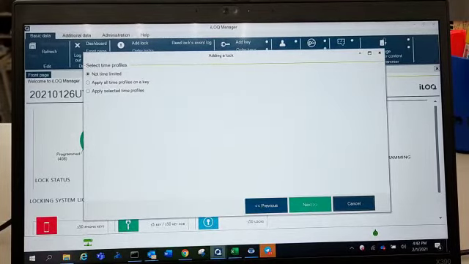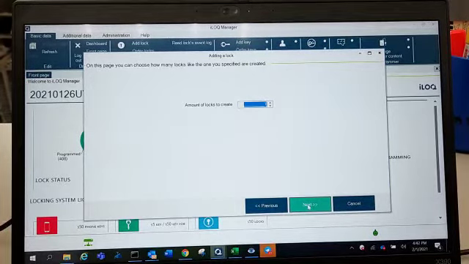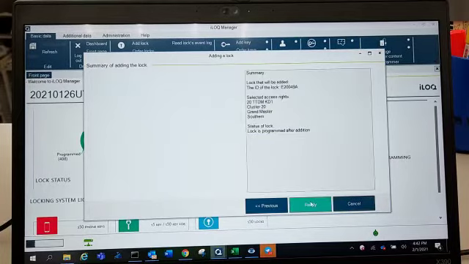Okay, next. It's not time limited. Okay, next. Amount of locks to create is 1. Next. Order and program locks, the bottom one. Okay, next. Okay, ready.